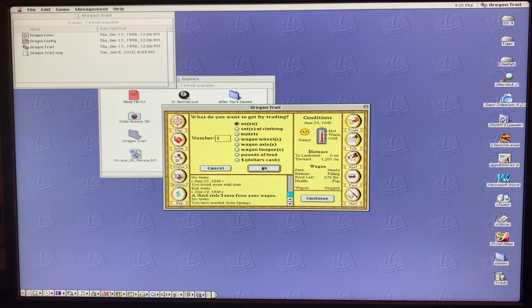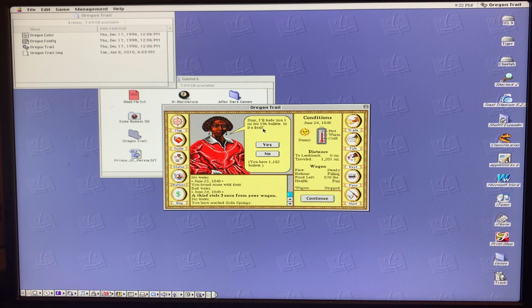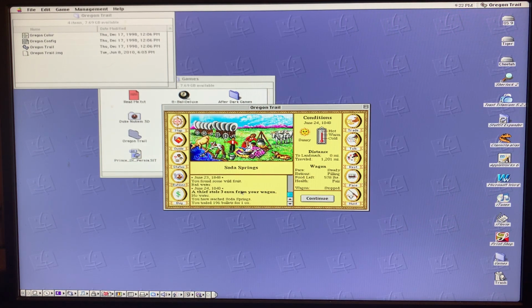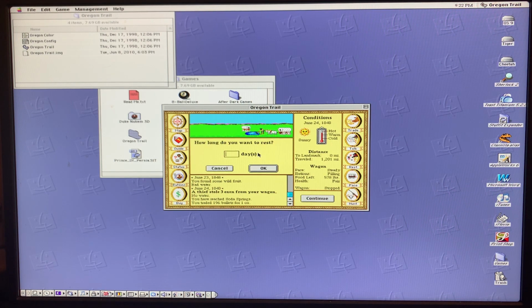Maybe just for 1 oxen. For 196 bullets. And we've got a goodly supply of bullets. So we're back up to 6 oxen anyway. And we're also going to rest for a couple of days. We've got a lot of food here. And I want to see if we can get our health back up.